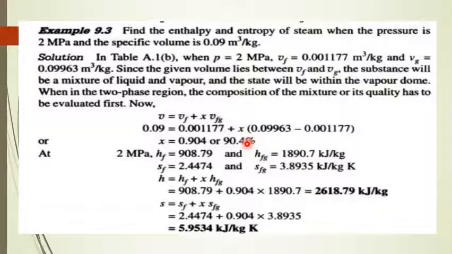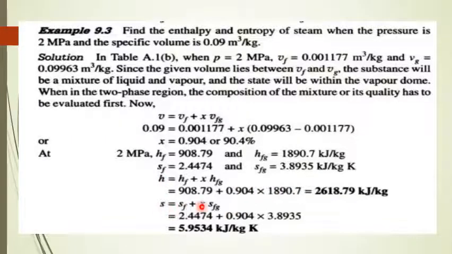X, the dryness fraction, is 90.4%. And at 2 megapascal, the hf and hfg values we can get from the steam table. Similarly, the sf and sfg values from the steam table, and enthalpy at this pressure is hf plus X into hfg. Enthalpy of wet steam at 2 megapascal pressure is 2618.79 kilojoule per kg.